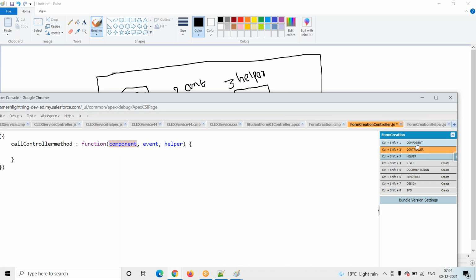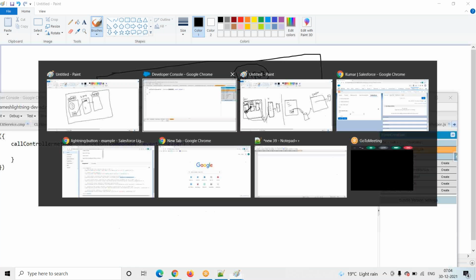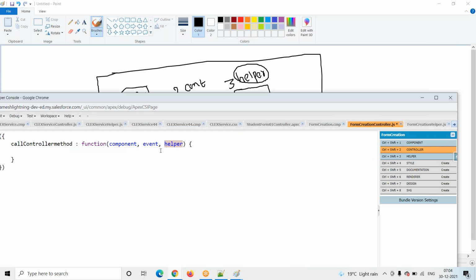How to get the data? That's why they are providing this component reference. Now the next one is, we want to pass this data to the helper, right? So we need a reference to the helper. That's why here we are using a reference helper. Forget about that for now, we will discuss it later.